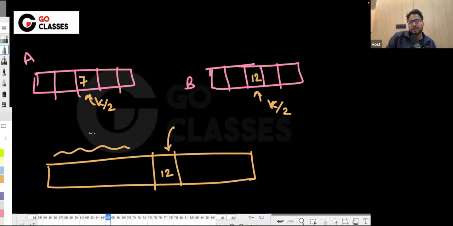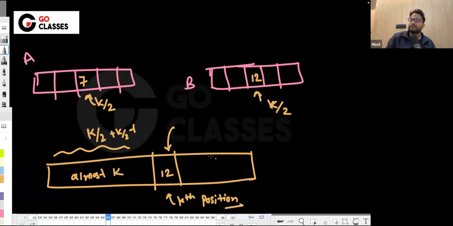You can say k by 2 of these and k by 2 minus 1 of these. I'm not worried about the minus 1 plus 1, but almost k elements must be there. And this is at kth position, and the kth smallest is this. So this is the answer.